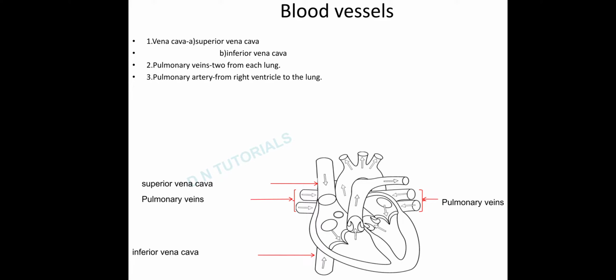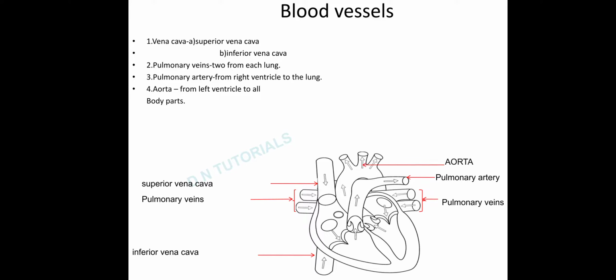The next blood vessel is pulmonary artery. Pulmonary artery carries deoxygenated blood from the right ventricle to the lungs. And the next blood vessel is aorta. Aorta is the largest artery of the body that carries oxygenated blood from the left ventricle to all the body parts.